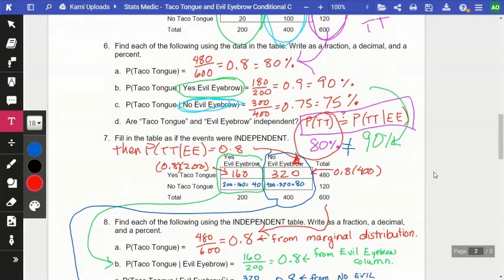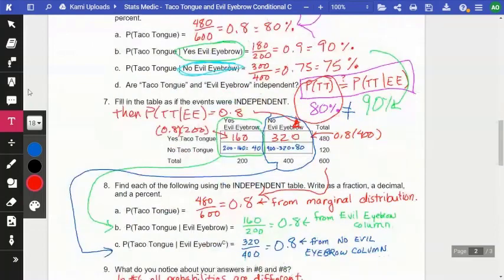How are we feeling on the table? Thumbs up, thumbs down, thumbs sideways. All right. And the reason I chose 80% is that was the number that I started on 6A. That's where I pulled that number, because it wasn't a conditional probability. It was just an overall.